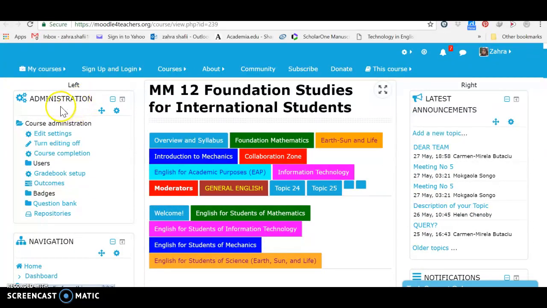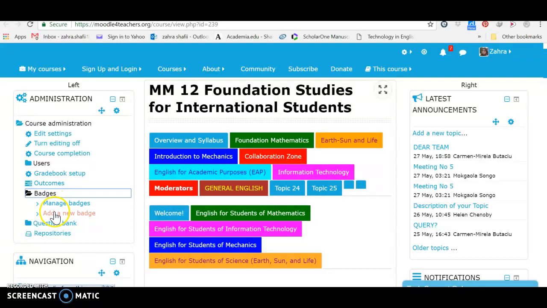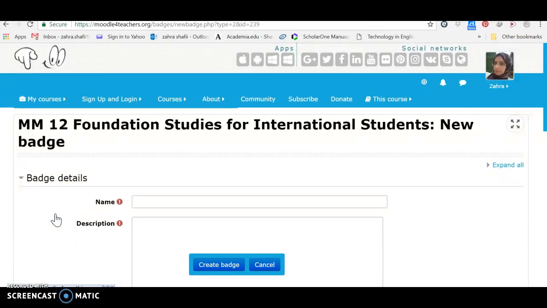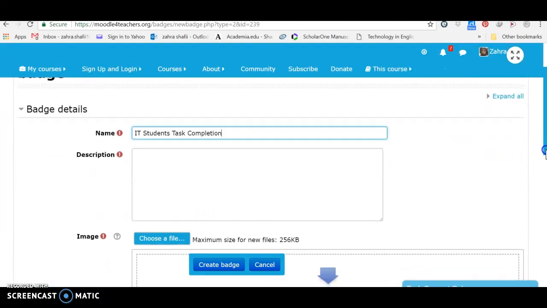First of all, we come to administration, come to badges. Below badges, we've got manage badges and add a new badge. Let's go to add a new badge. First of all, we need to add a name. For instance, IT students task completion. Okay, now I need to add a description too.